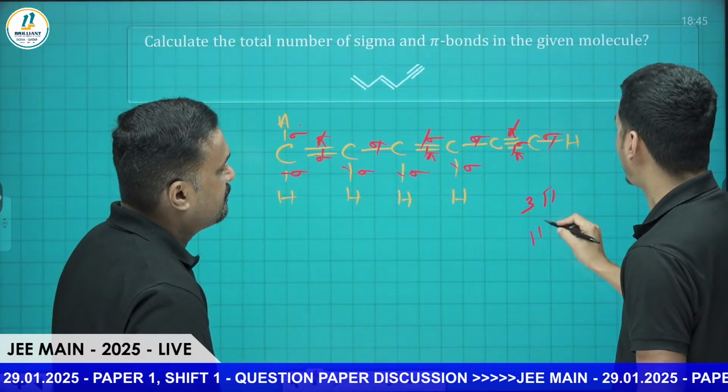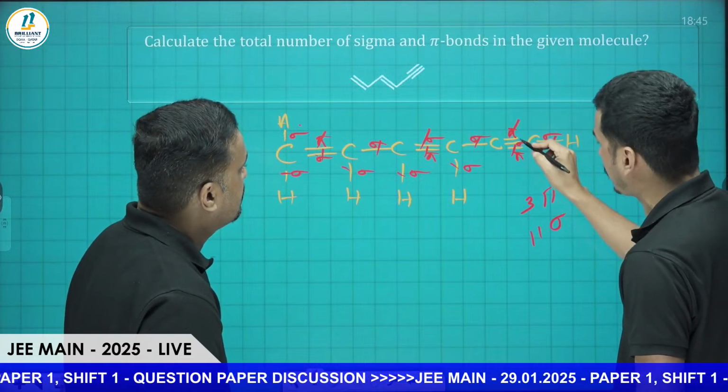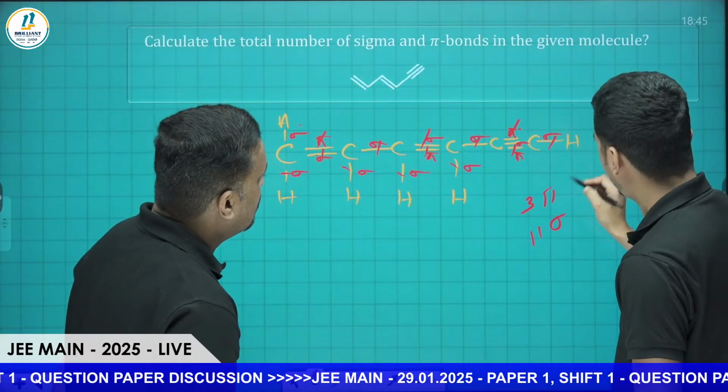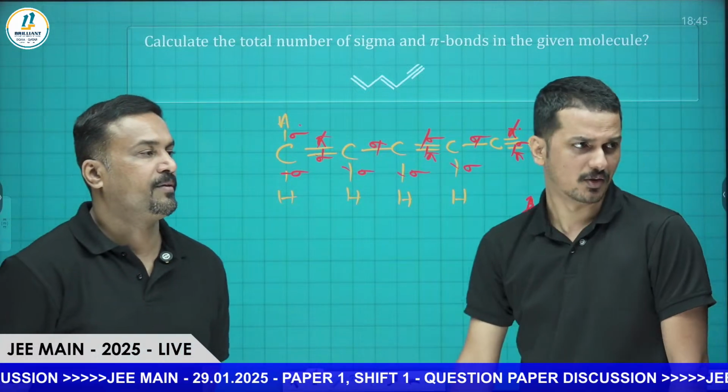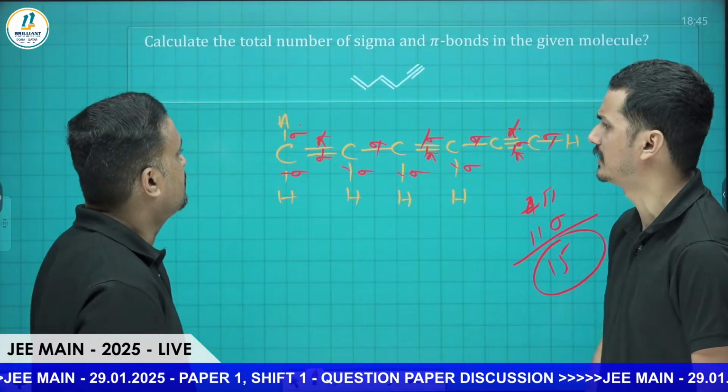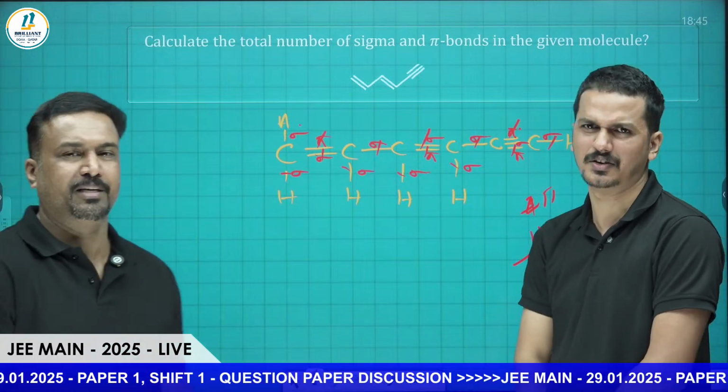And here one more thing we missed: 11 sigma, and here one more pi we missed. We counted only one here. So there will be 4 pi. So total 15 will be there. 15 is coming, yes. You can check it. That's simple and easy, no need of explanation.